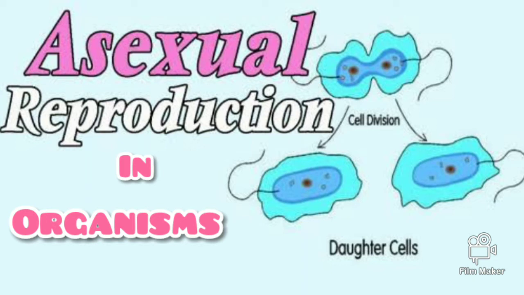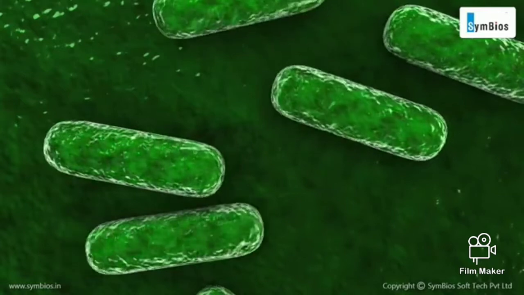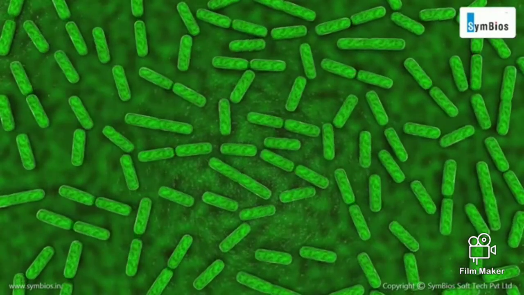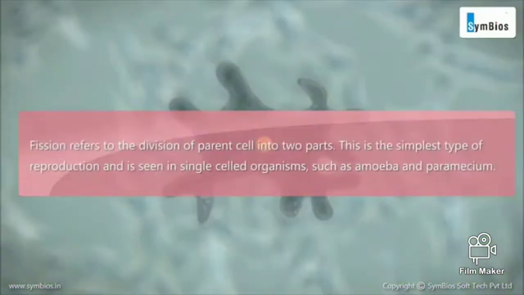Asexual reproduction is a form of reproduction that involves the production of a new organism by a single parent. Fission refers to the division of the parent cell into two parts. This is the simplest type of reproduction and is seen in single-celled organisms such as amoeba and paramecium.